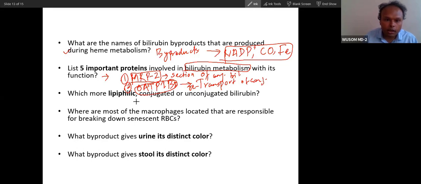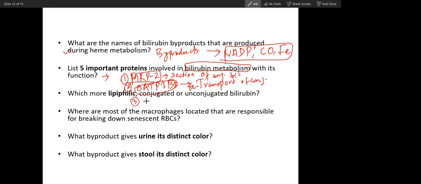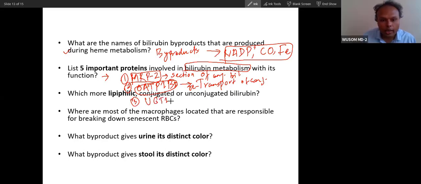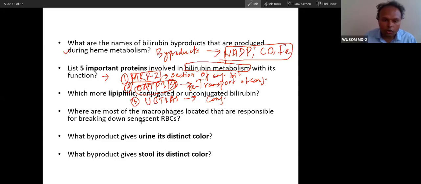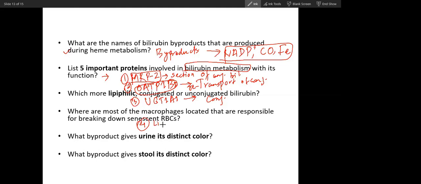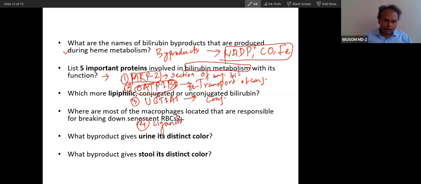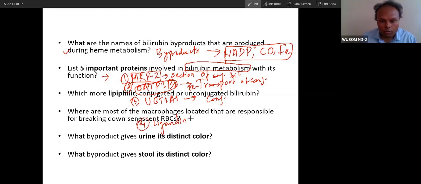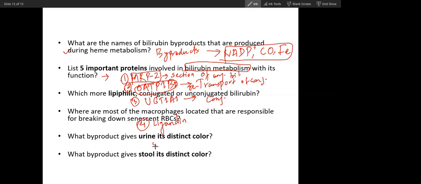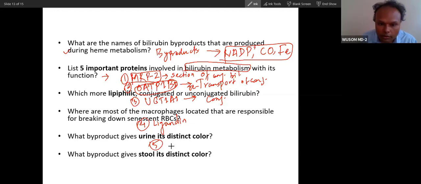And then the third protein, UGT1A1. What is the function of UGT1A1? Conjugation of bilirubin. Now the fourth protein, ligandin. It will bind unconjugated bilirubin that is released from albumin, in hepatocytes. Then the fifth protein.